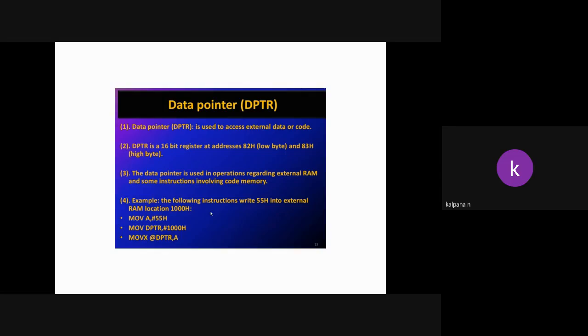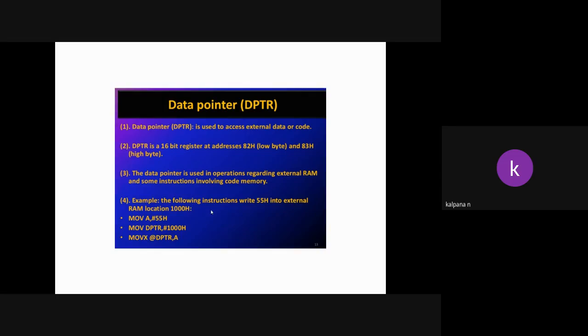While writing the program, if we want to store some data like 28 in external memory, then we should compulsorily use DPTR in place of A.